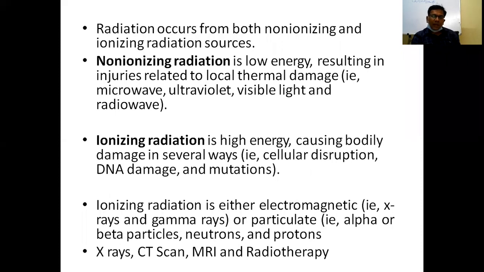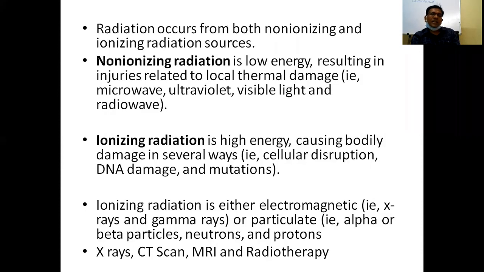So radiation, there are two types: non-ionizing radiation and ionizing radiation. Non-ionizing radiation is low energy, resulting in injuries related to local thermal damage. That includes microwave, ultraviolet rays, visible light, and radio waves. These are the non-ionizing radiations.